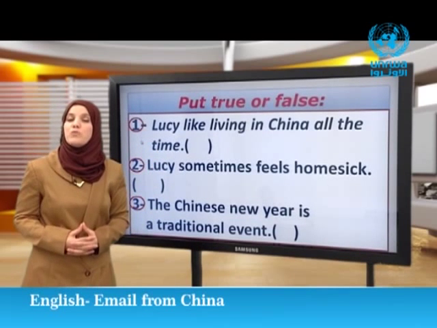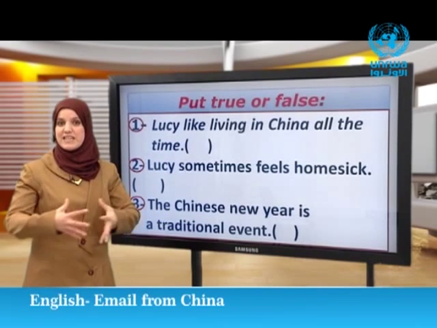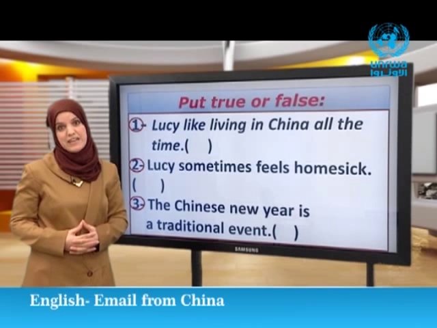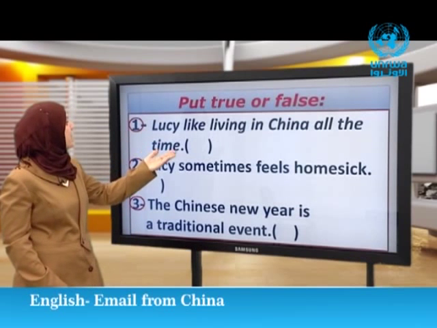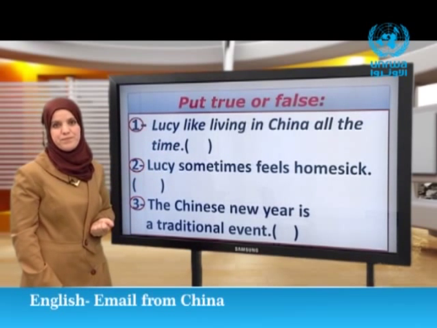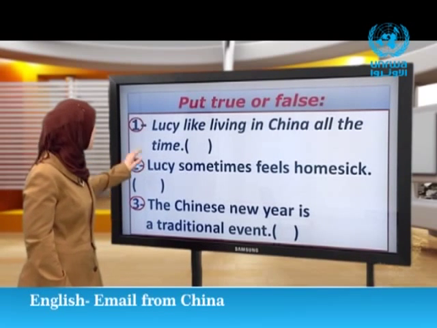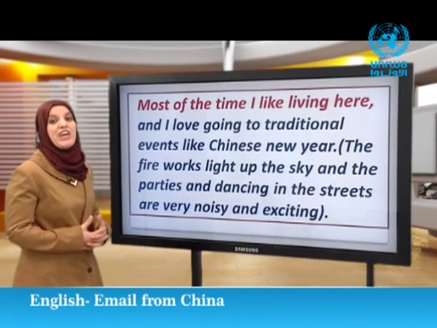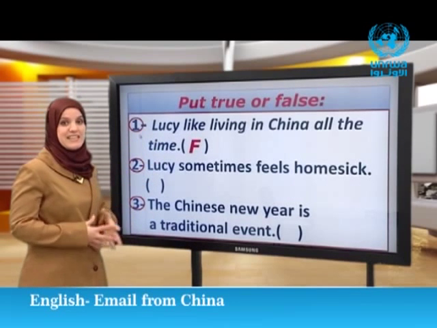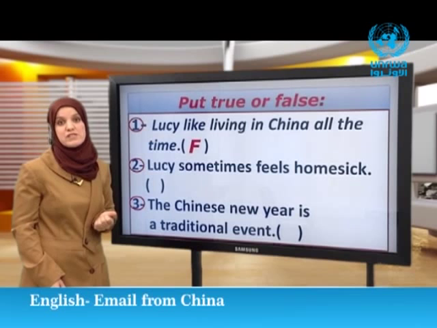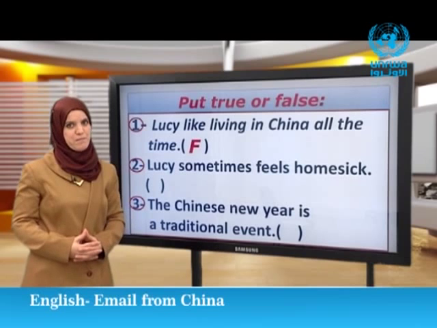Now, we are going to move to another activity. Put true or false. We have 3 sentences. We are going to read them and decide if they are true or false. Let's begin number 1. Lucy likes living in China all the time. True or false? Let's go back to the paragraph and find out. Most of the time, I like living here. Most of the time. So, is this sentence true or false? Of course it is false, because she doesn't like living in China all the time, most of the time.